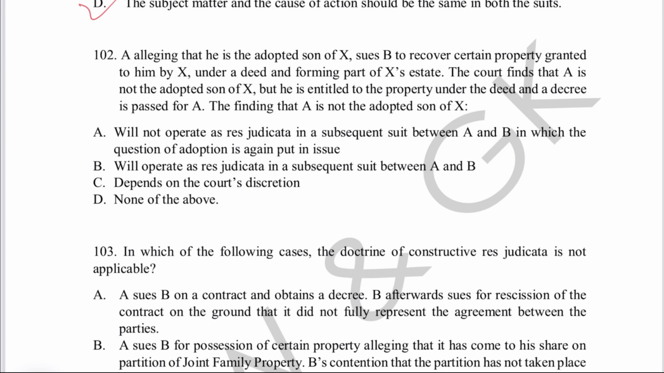The finding that A is not the adopted son of X will be what? It will operate as res judicata in a subsequent suit between A and B. Option B will be the correct answer. And res judicata is mentioned where? It is mentioned under section 11 CPC.